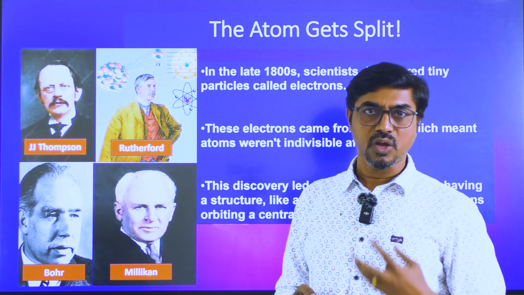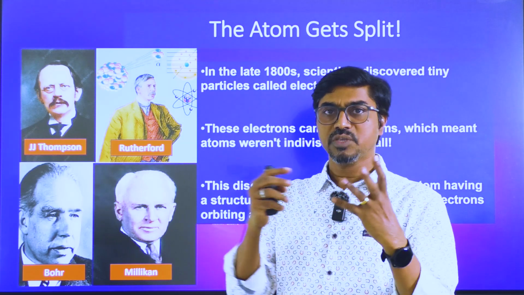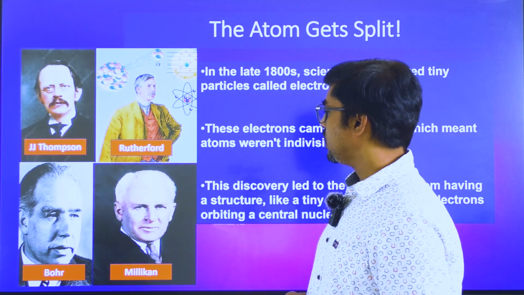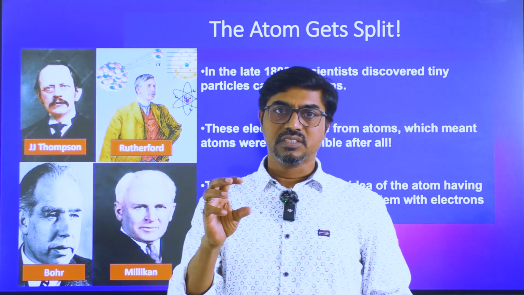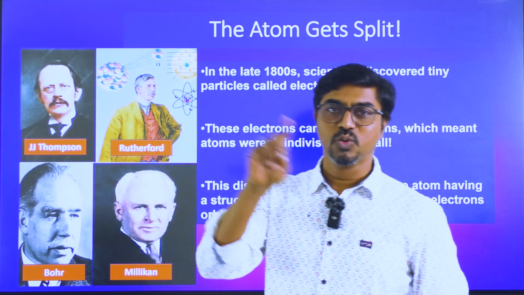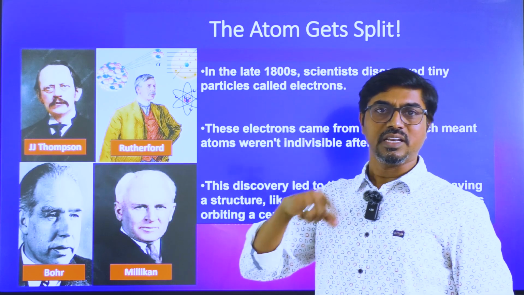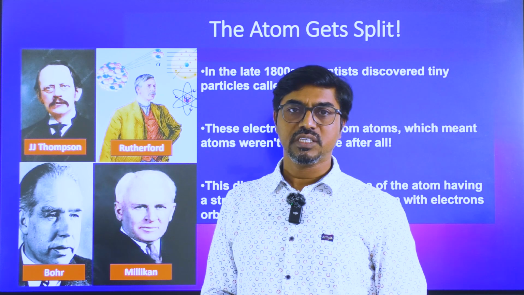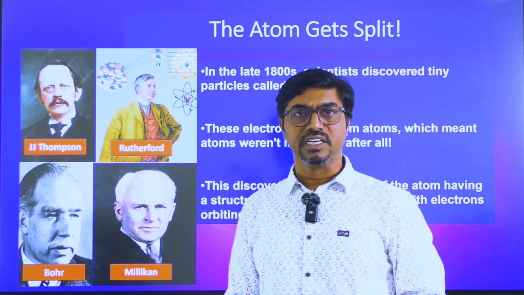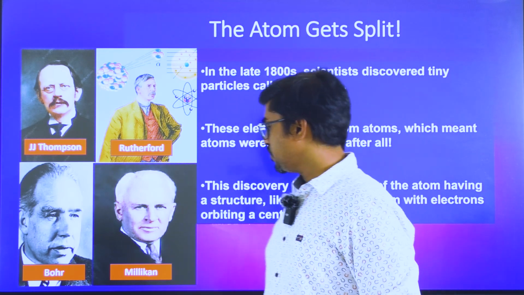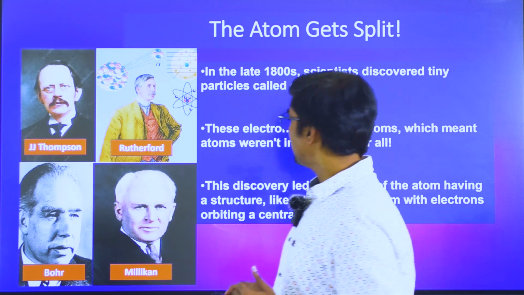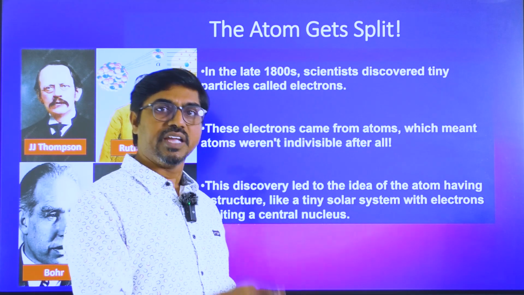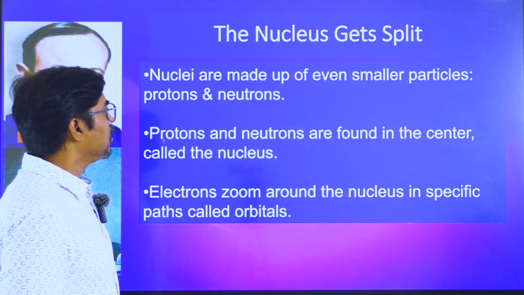Bohr said, okay, now that there is a structure of the atom, the atom is not completely whole. There are some gaps. You can cut that into pieces like electron and nucleus. He said there is a nucleus like the sun in the solar system, and around the nucleus, planets are moving, like electrons are moving in that way. He proposed that. And Millikan is the one who did experimentation to prove that the electron charge is 1.6 × 10^-19 coulomb, negative. The mass of the electron was also proposed by him. So this is a very important idea, where they say that the atom is not indestructible. You can break it into pieces and go on further ahead.